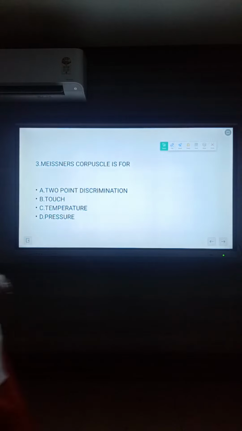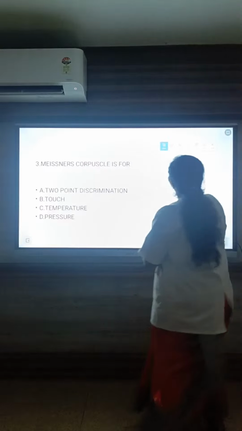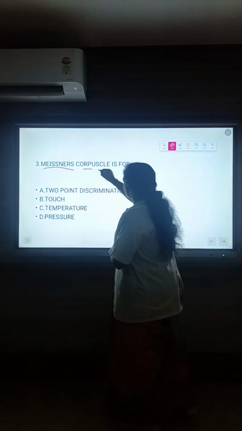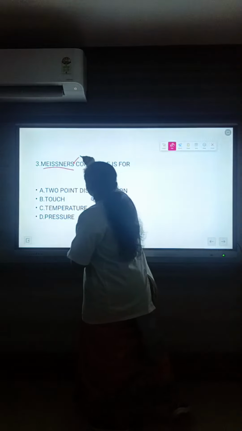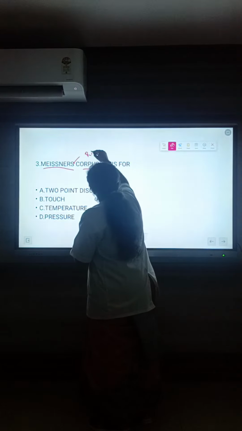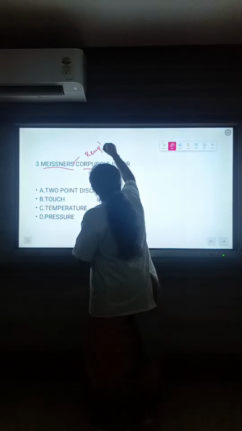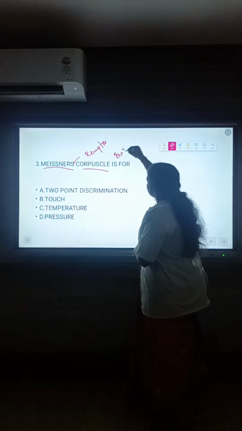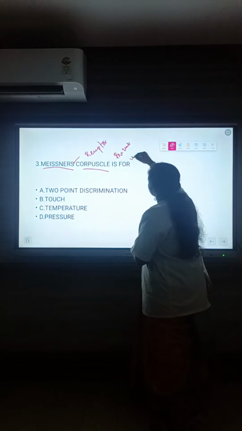Let me discuss. Meissner's corpuscle is a receptor present in our skin.